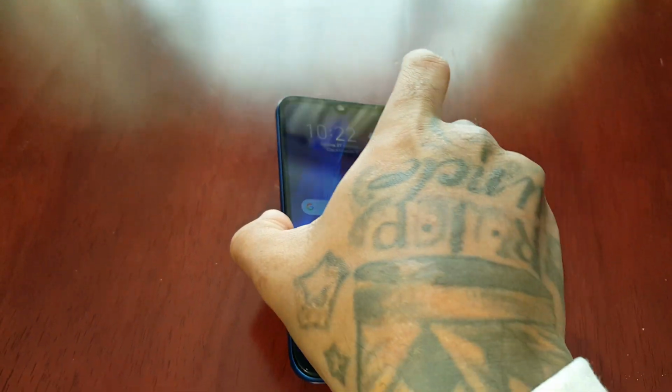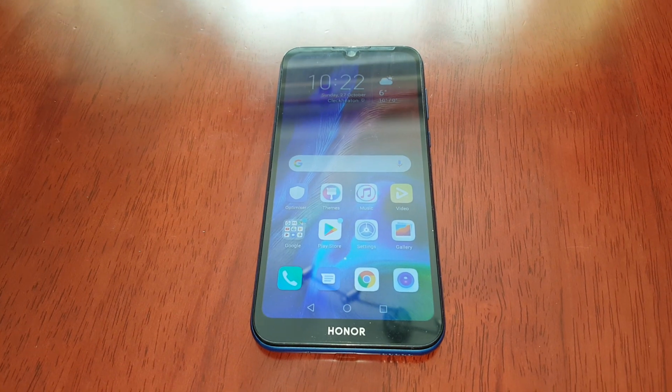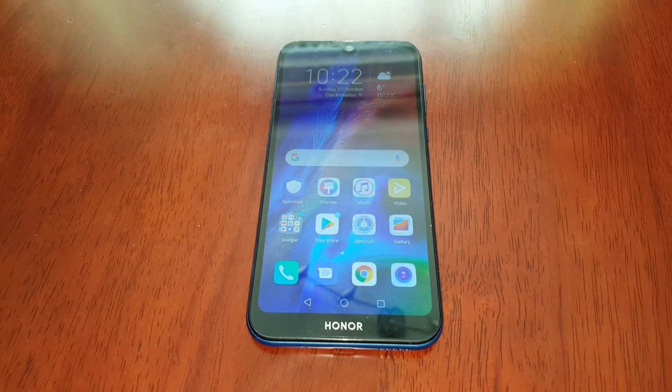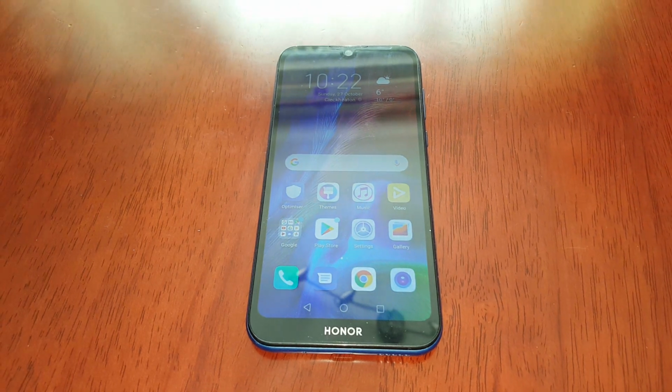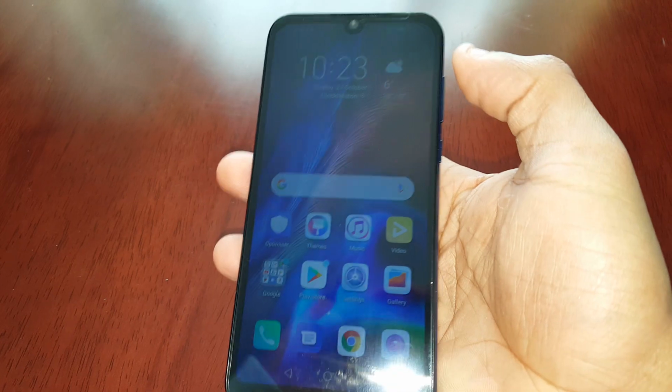Okay, so I'm here with my Honor AS. This phone allows you to insert two different SIM cards. I'll be showing you how you can add and set a ringtone for each SIM card. So it's real simple to do.